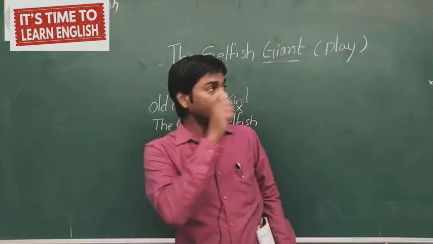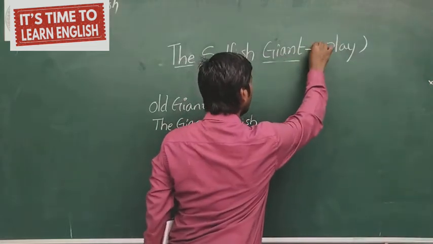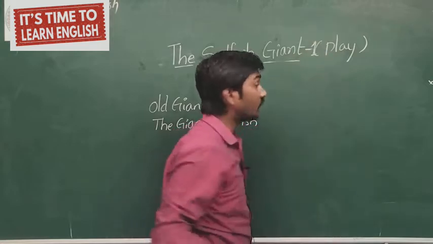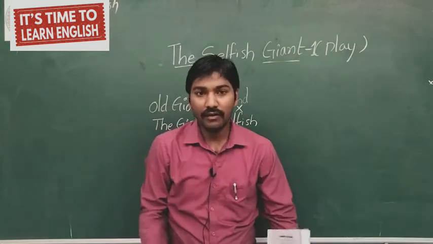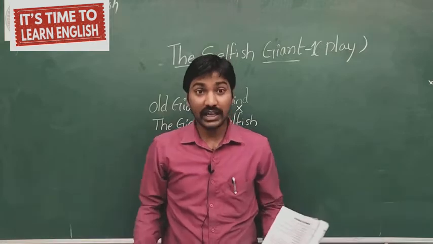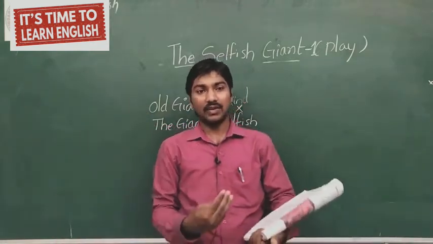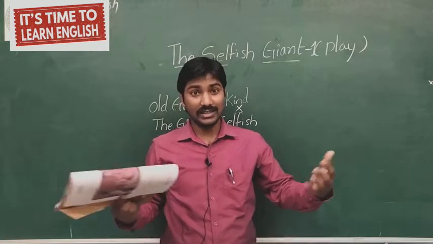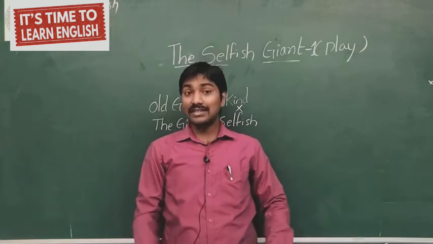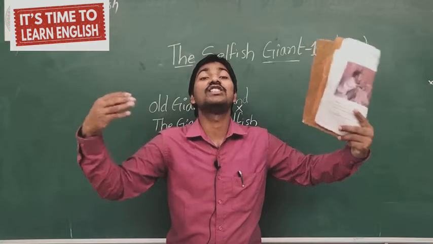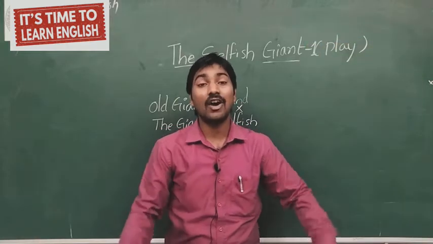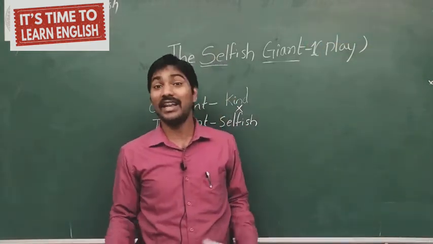It is part one. We know a play means they will be on stage, they will act and they will show a live performance. So the giant was on the stage, and he was addressing the people with his own words and telling the whole story of what happened in his life.